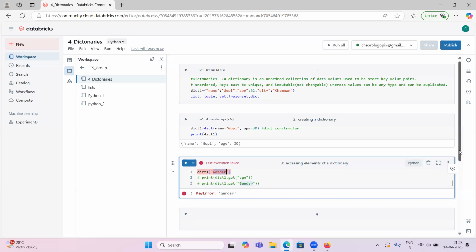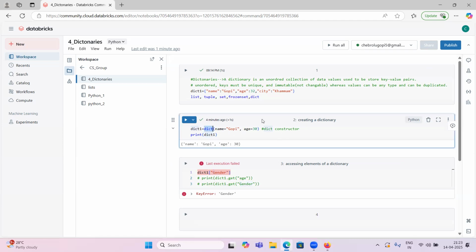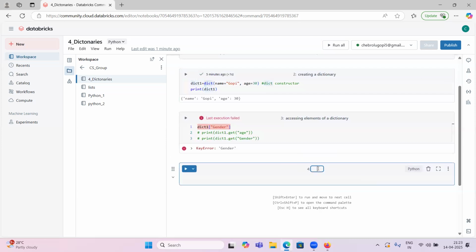Okay. So we have seen what a dictionary is. What are the characteristics of this? Keys must be unique and values can be anything. They can be duplicated. And we have seen that using the dict constructor, we can convert other sequential data types to a dictionary. And we have seen how we can access values using keys. And if you want to modify, we can modify the values. So don't confuse here.